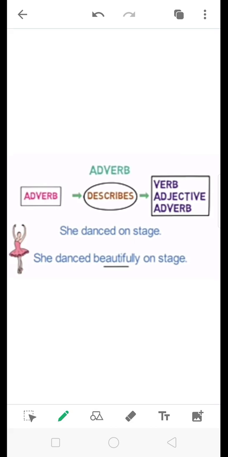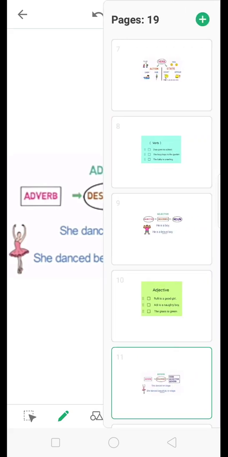Let's add a quality of her dance in the sentence. She danced beautifully on stage. Here, we are using beautifully to describe how she danced on stage. So it is an adverb. Let's look at some more examples.